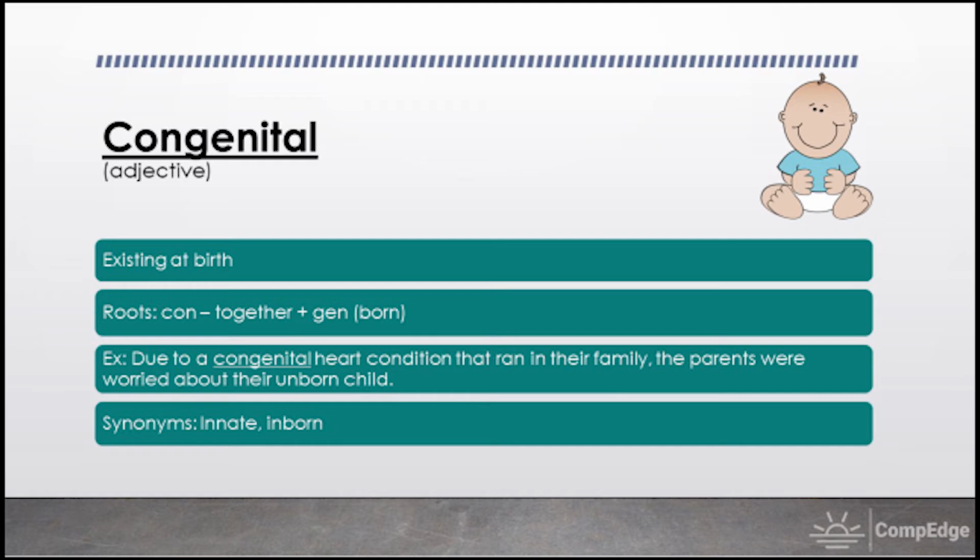So congenital, existing at birth. So quite a few individuals in their family had a heart condition which existed at birth. And that is what made the parents very worried about the unborn child's health. So now let's have a look at the synonyms. The synonyms are innate and inborn. There is no reason to fret, no reason to worry. We will explain the definition of these words in the coming sessions.